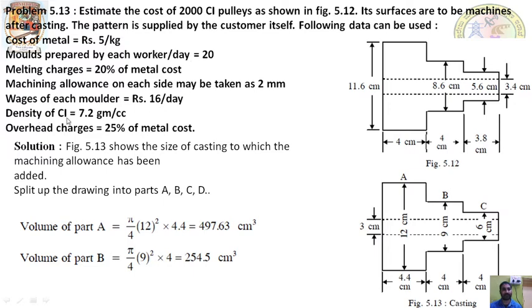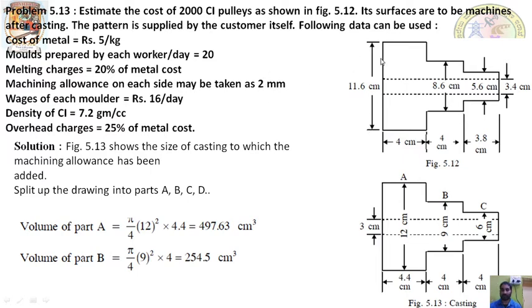The density of cast iron is 7.2 grams per cc. Overhead charges is 25% of the metal cost. So this is the figure 5.12, which is the final product. But if these surfaces are machined, we have to produce a casting which includes the machining allowances. So we have to add 2 mm on each side.